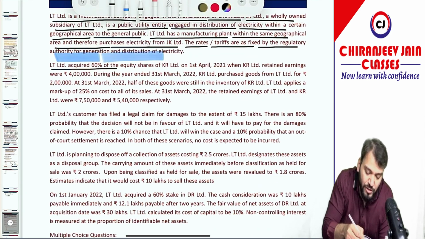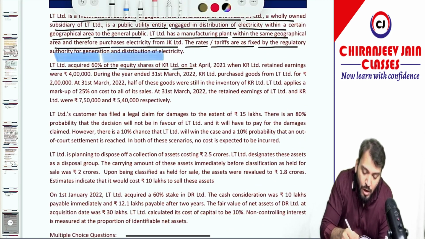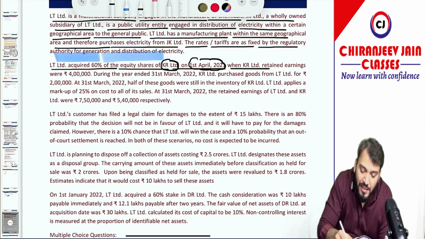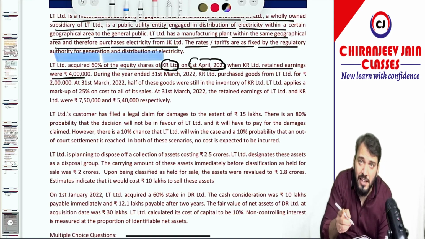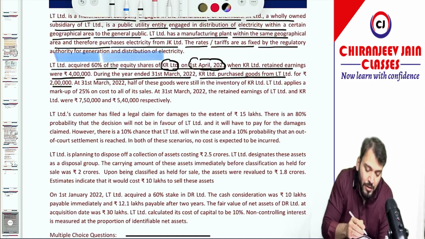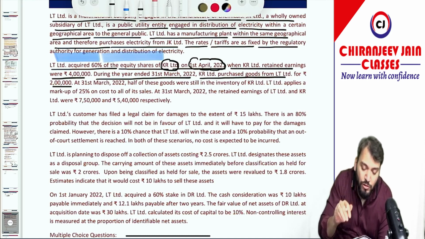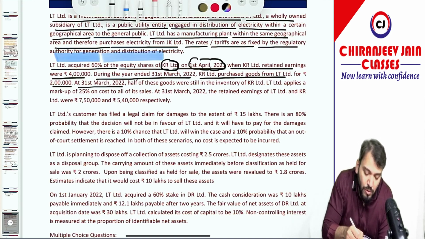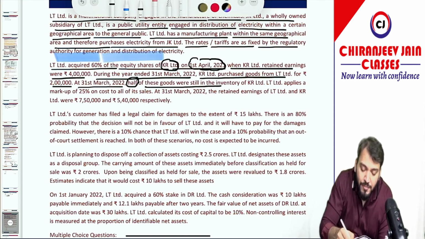LT Limited acquires 60% of equity shares of KR on 1st April 2001. So they have obtained control over KR, and the date of acquisition is 1st April 2001, when KR's retained earnings were 4 lakh. During the year ended 31st March 2002, KR purchased goods from LT for rupees 2 lakh. It means it is a downstream transaction, so LT has sold to KR. At 31st March 2002, half of these goods were still in the inventory of KR Limited. LT Limited applied a markup of 25% on cost to all the sales.